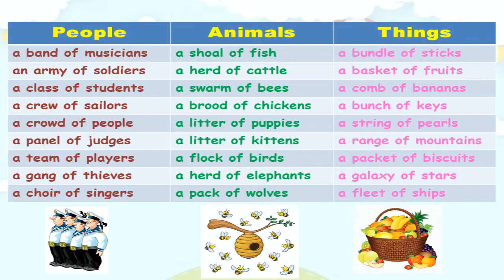Collective nouns for things: a bundle of sticks, a basket of fruits, a comb of bananas, a bunch of keys, a string of pearls, a range of mountains, a packet of biscuits, a galaxy of stars, and a fleet of ships.